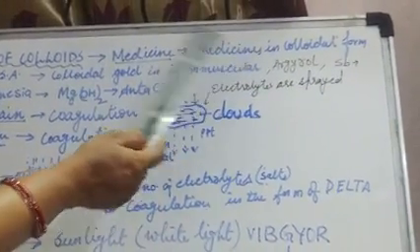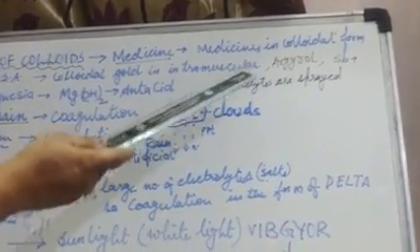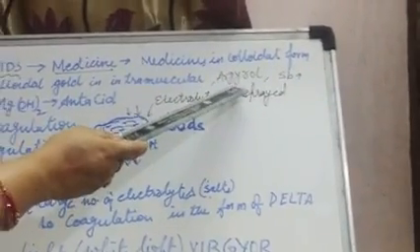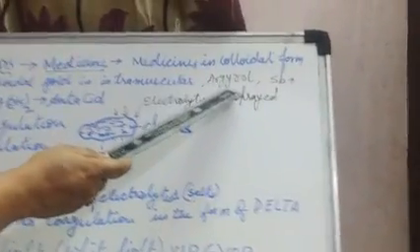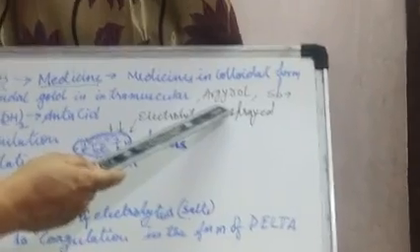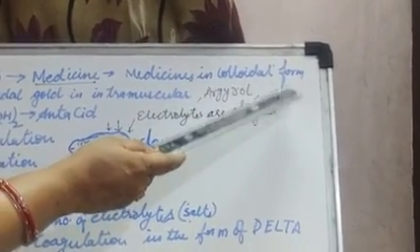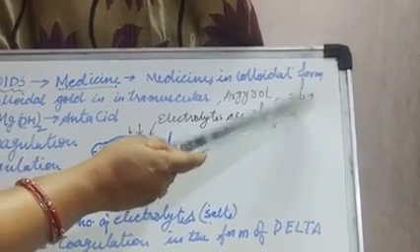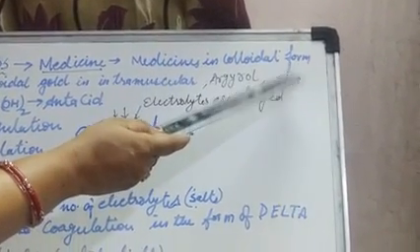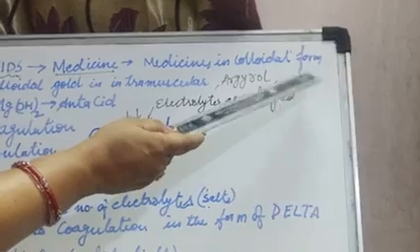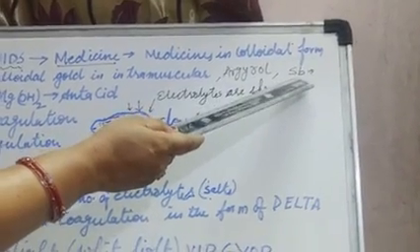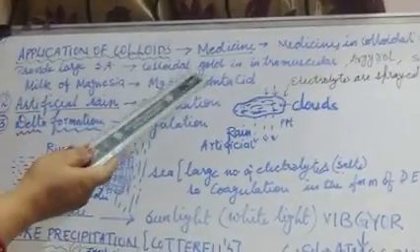Colloidal gold, milk of magnesia. Argyrol is also there. It is a colloidal silver and it is used as eye lotion. Colloidal antimony, Sb is the symbol of antimony. Colloidal antimony is also there, which is used for the treatment of kala-azar. Kala-azar is a high fever. So in this way, colloids are used in the field of medicine.